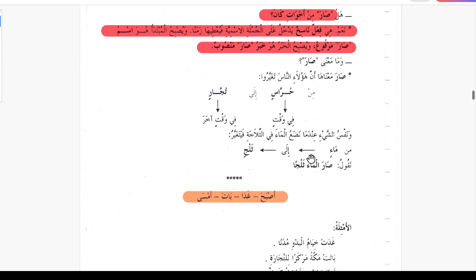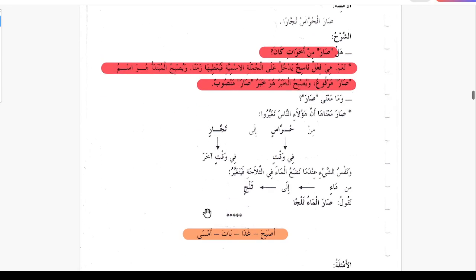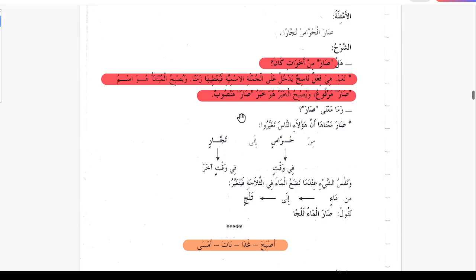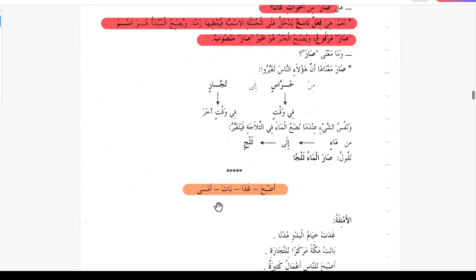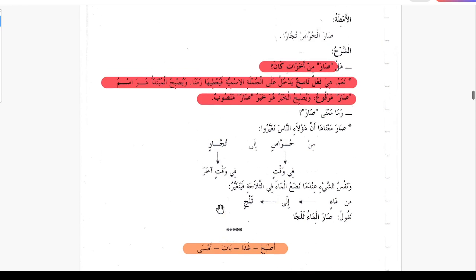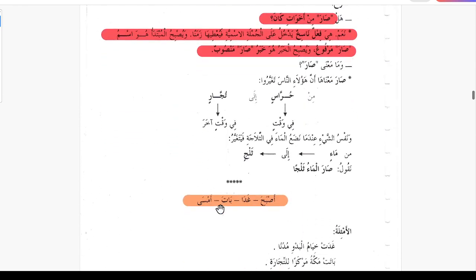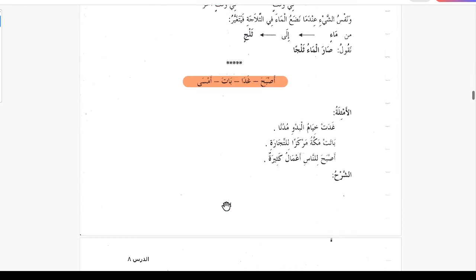Similarly, there are other sisters: Asbaha, Gada, Bata, Amsa. They have the same meanings as Sara. In the old ancient times they had different meanings, but now they are used with the same meaning as Sara. Here is some explanation.